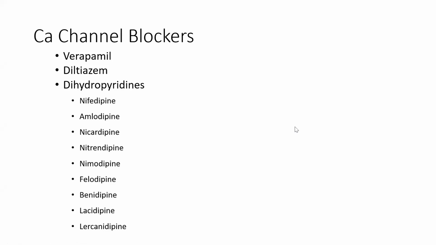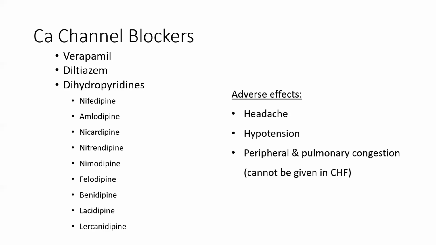Dihydropyridines. So in detail, you can see in Medchem also. One important thing here we will see is adverse effects, again headache, hypotension, and peripheral and pulmonary congestion, because they are causing vasodilation, significant vasodilation.